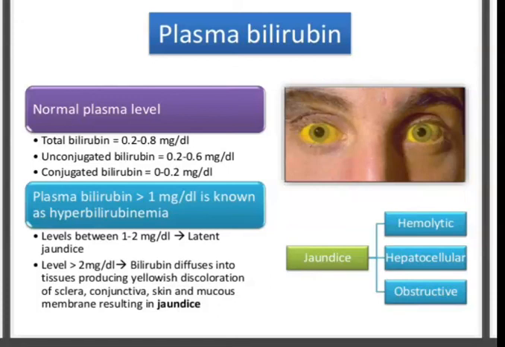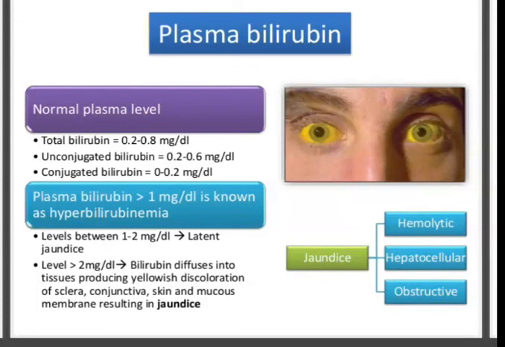The term hyperbilirubinemia is often used to represent the increased concentration of serum bilirubin. Next, the classification of jaundice. Jaundice is classified into 3 types. First, hemolytic jaundice. Second, hepatic jaundice, also known as hepatocellular jaundice. And the third is obstructive jaundice.